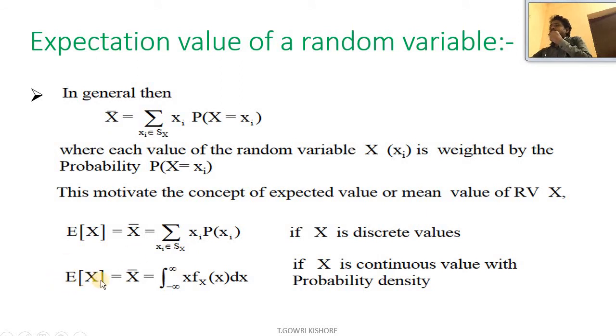Next, expectation of X equal to X bar equals integral from minus infinity to infinity of x into fX of x into dx, if X is continuous with probability density. So this one represents the continuous case, and the other represents the discrete values.